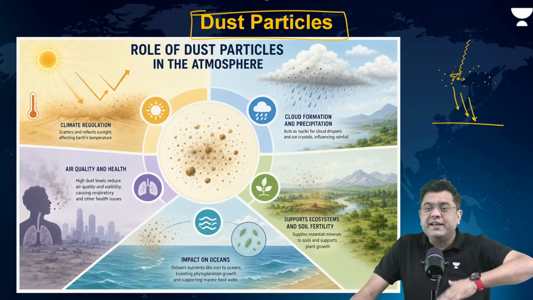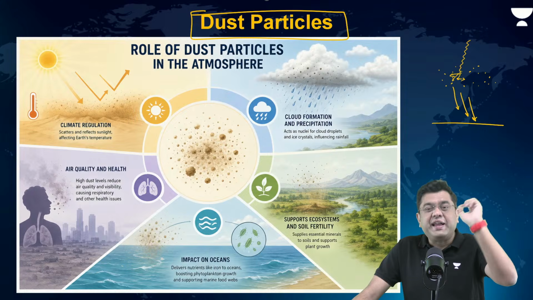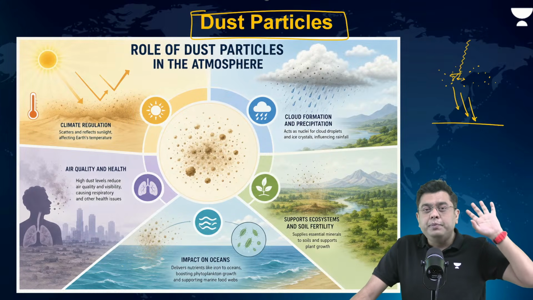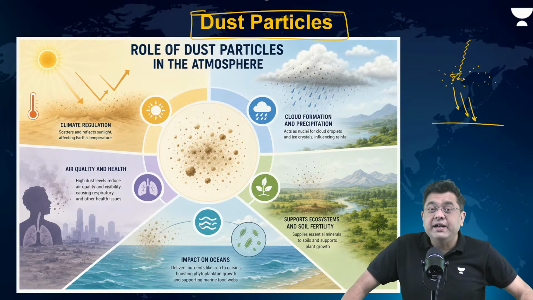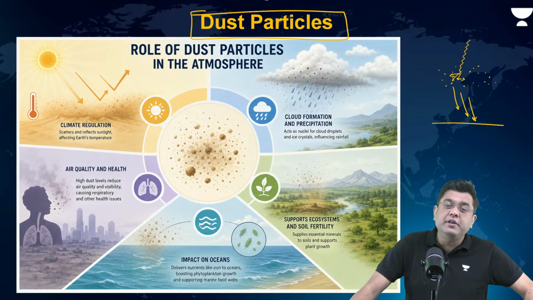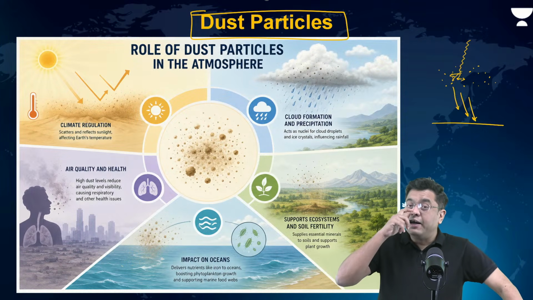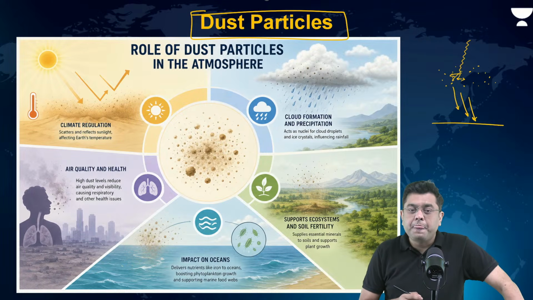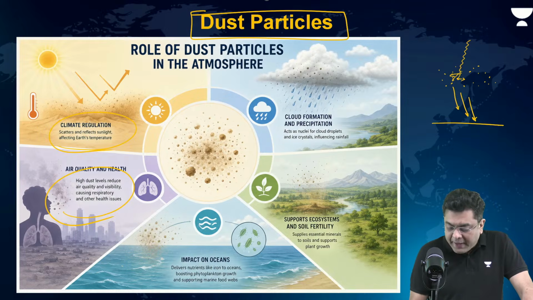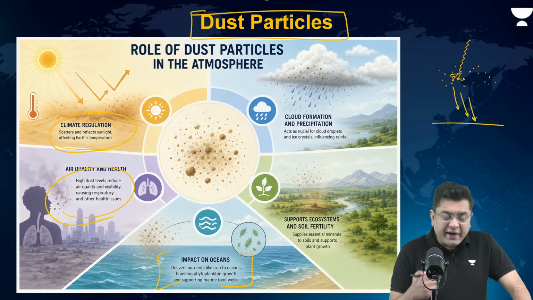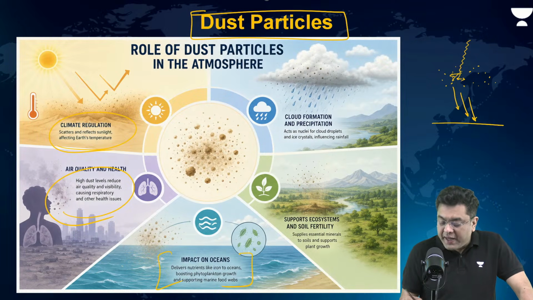Because all the dust particles have been removed, so the scattered light has also been removed. Particularly in the forested areas, the visibility reduces further because the dust particle component is less. Okay. So that is where climate regulation, air quality, impact on oceans, providing life to various aspects.